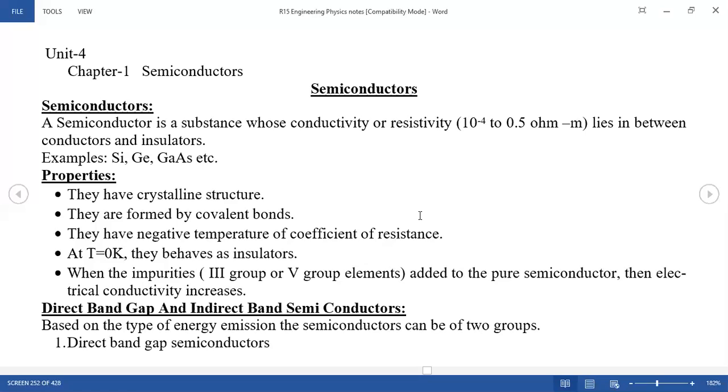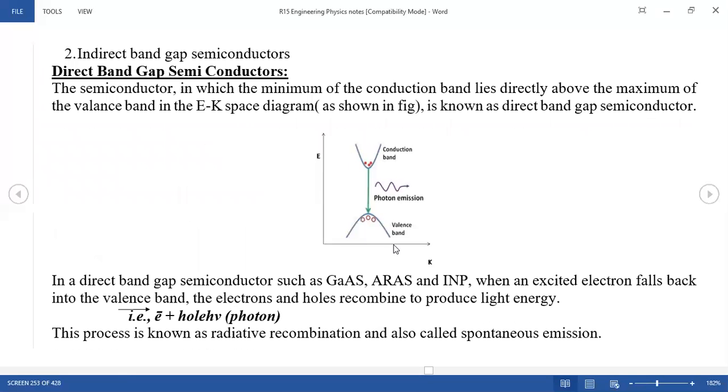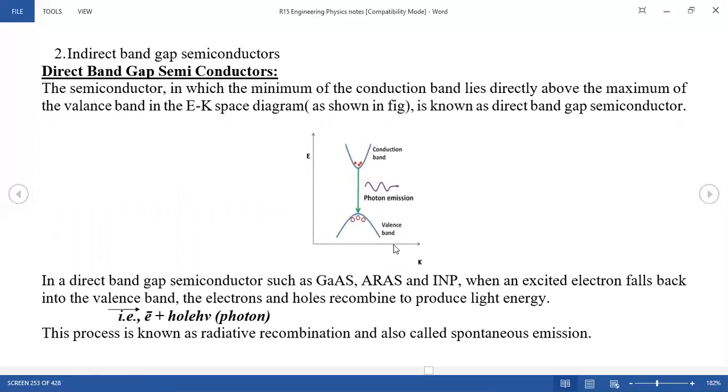Generally, band gaps of semiconductors are of two types. One is direct band gap semiconductors, another is indirect band gap semiconductors. First of all, see the direct band gap semiconductors. The semiconductor in which the minimum of the conduction band lies directly above the maximum of the valence band in the E-K diagram. We can observe this is the conduction band, this is the valence band, and this is the energy level. The energy levels lie directly with one another, so this type of band gap we call direct band gap.